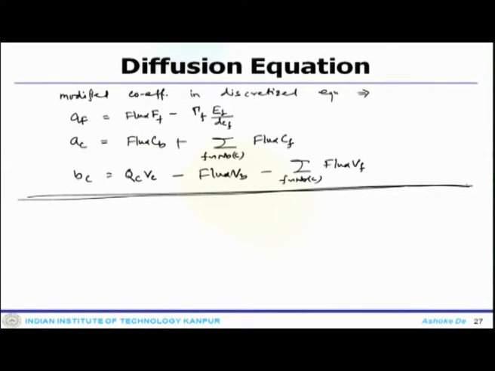So, essentially when you deal with all these orthogonal or non-orthogonal systems, your discretized equation looks the same. Then when you come down to the boundary element, as per your boundary condition, you use that boundary condition and get the modified coefficients as we have derived for all these cases individually. Whenever you have a specified phi value at the boundary face, that means the Dirichlet boundary condition, you obtain different coefficients.